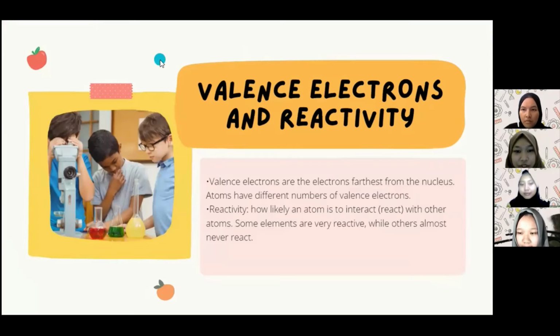Now I want to explain valence electrons and reactivity. Valence electrons are the electrons farthest from the nucleus. Atoms have different numbers of valence electrons, while reactivity means how likely an atom is to interact or react with other atoms. Some elements are very reactive while others almost never react.